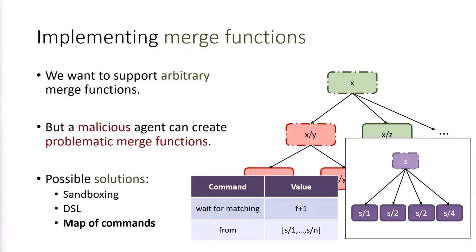For example, the merge function of a replicated agent that can tolerate F Byzantine failures is implemented with the two command-value pairs, wait for matching F+1 from the identifiers of the replicas. For this specific example, that corresponds to the pairs "wait for matching" with a value of 2 and "from" with the value of the listed child agents.